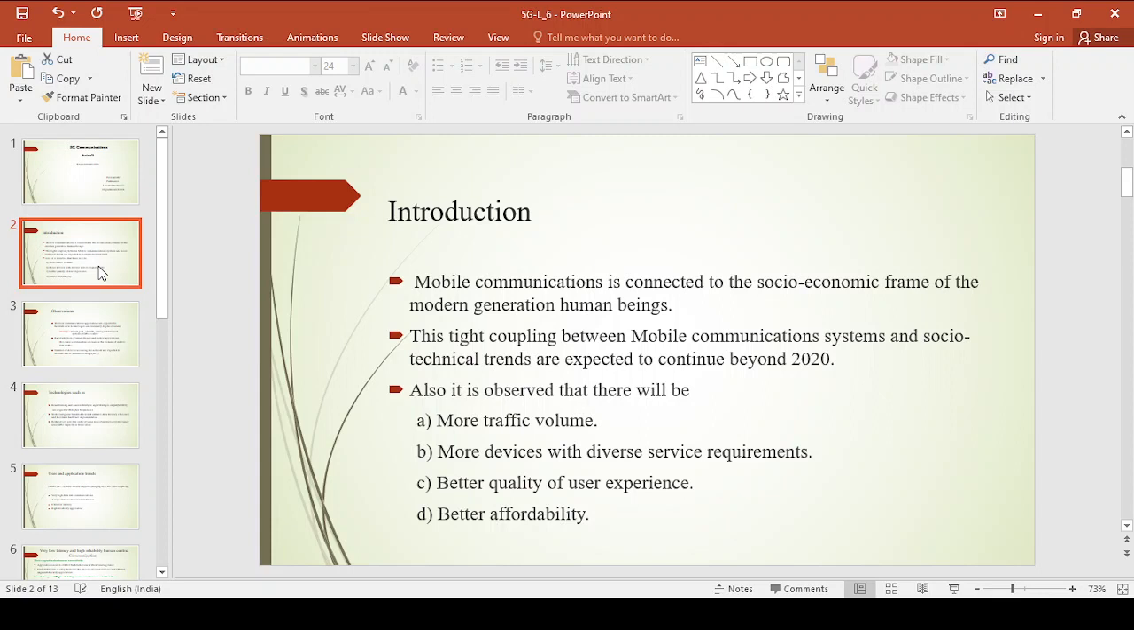What I want to say is that this tight coupling between a mobile communication system and socio-economic frame not only exists nowadays but may also extend beyond 2020, and also it is observed that there will be more traffic volume, and more devices can be connected with a variety of service requirements and better quality with better affordability. All these are observed in the future coming generation systems, right?